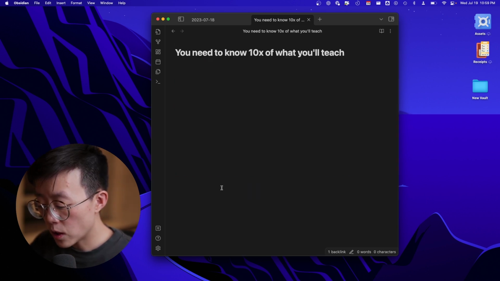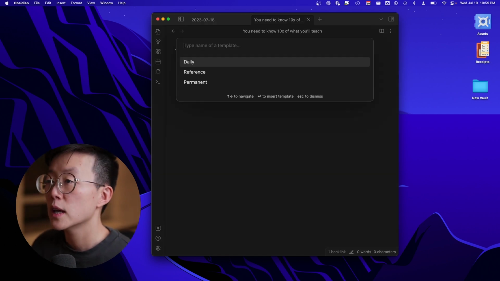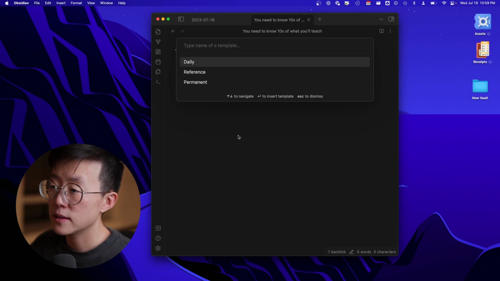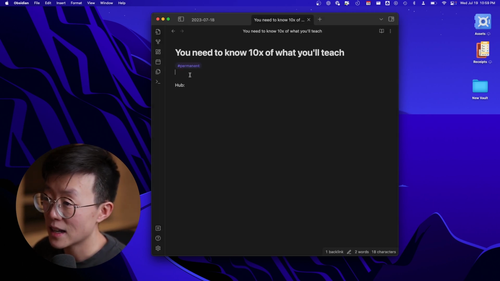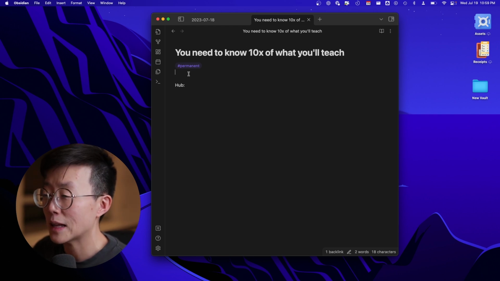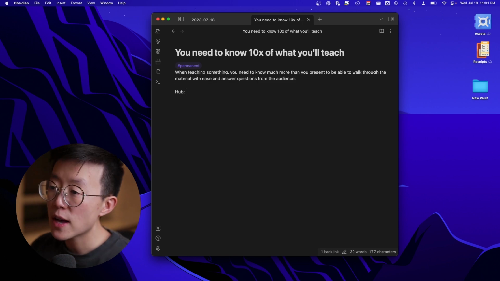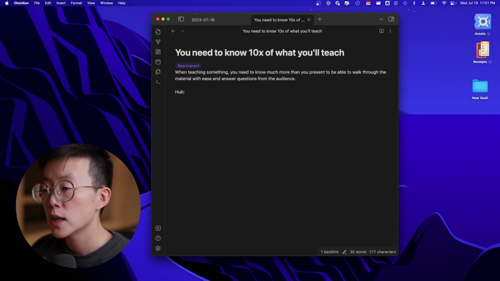Then we will once again use the template by hitting Option T or whatever you program it to be. And then I will select permanent. Sometimes I'll just leave it blank inside, but oftentimes I'll write a little bit more information to expand upon this thought. Once you have a permanent note, you should connect it to other permanent notes or to a hub note.